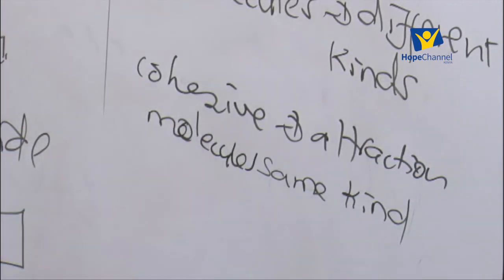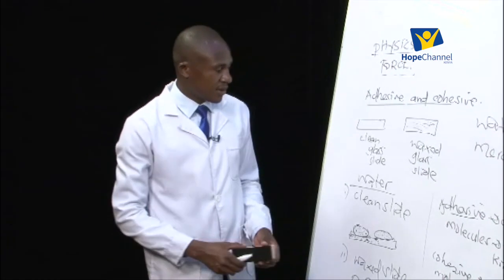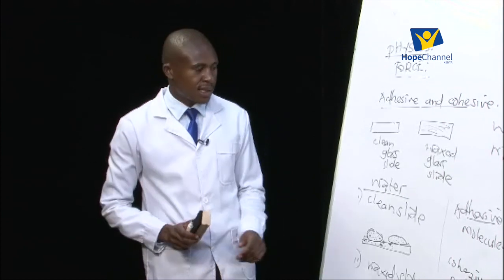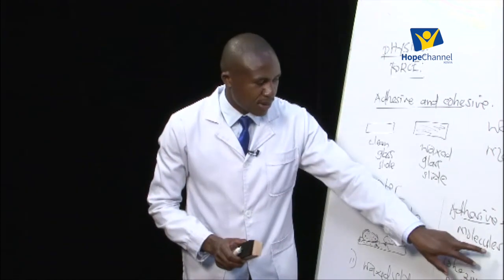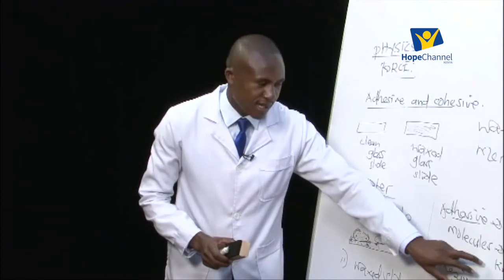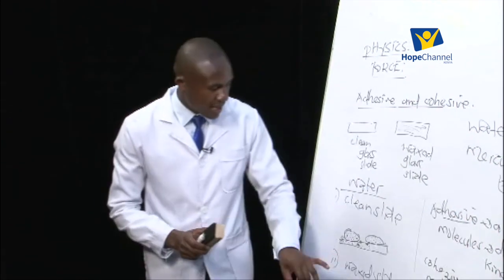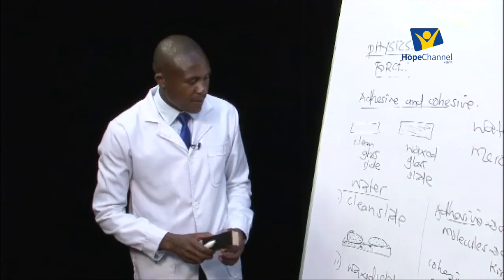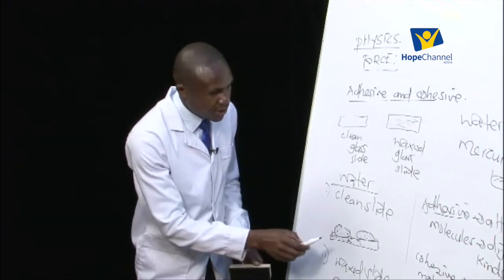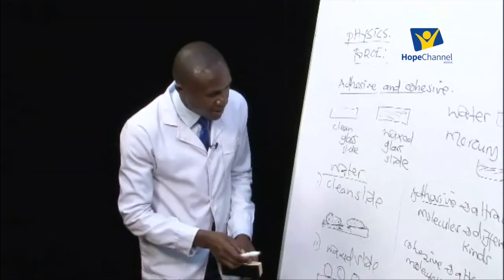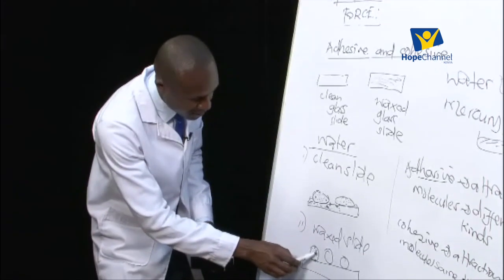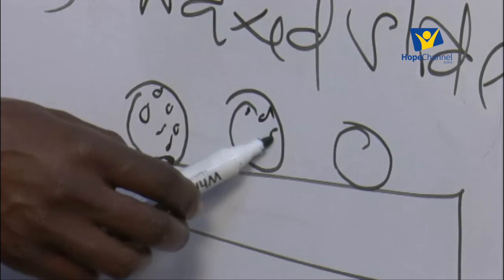You see, for both the adhesive force and the cohesive forces, we are talking of a force of attraction between molecules. But now the key word here is, for the adhesive force, we are talking of the force of attraction between molecules of different kinds, like we have the water molecules and the glass molecules. Now, when we look at the force of attraction between molecules of the same kind, for example, now look at the second slide, we have molecules of water, so many of them.